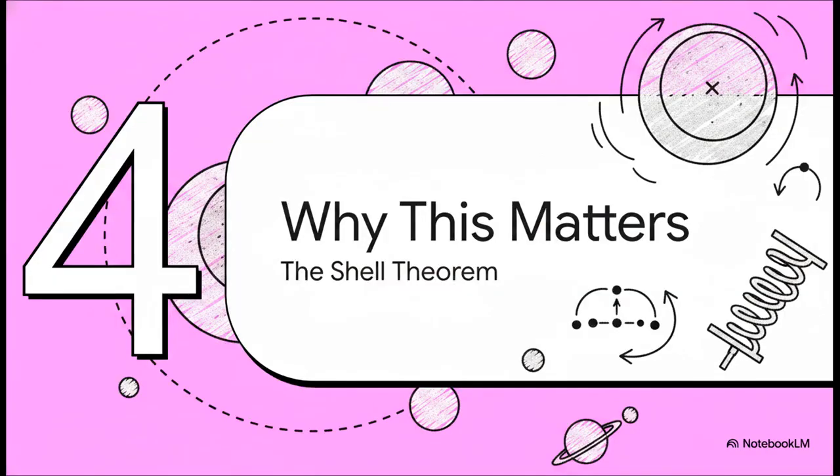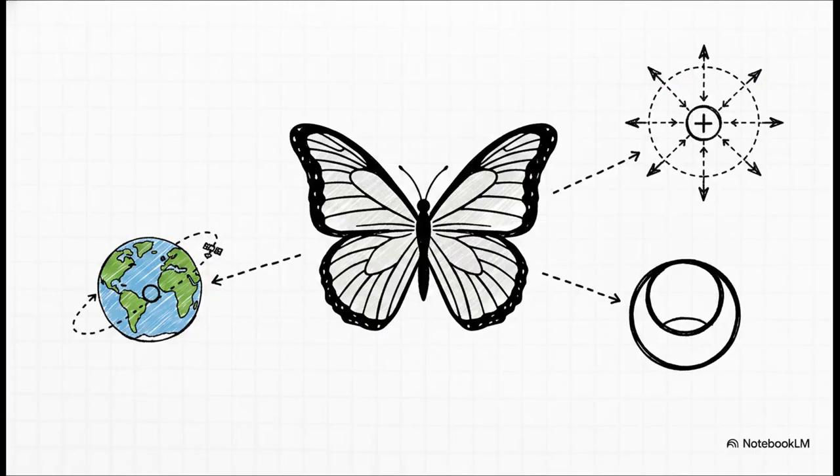Now you might be thinking, okay, that's a really neat trick for a textbook problem. But this result is actually a huge deal in classical mechanics. It's one part of a fundamental concept called the shell theorem. See, this idea is what allows us to treat the entire Earth, for our calculations, as if all its mass was squeezed into a single point at its center, but only when we're outside of it. It makes calculating the orbits of satellites and planets way, way simpler. And this powerful concept of using symmetry to cancel things out is the exact same logic behind Gauss's law in electromagnetism. It just goes to show you that sometimes the most powerful tool a physicist has is symmetry.